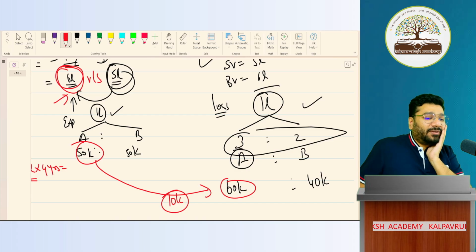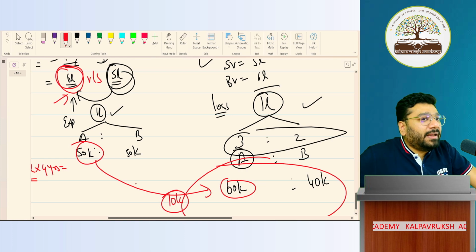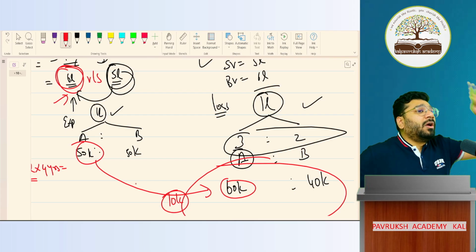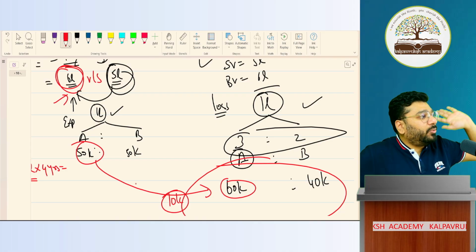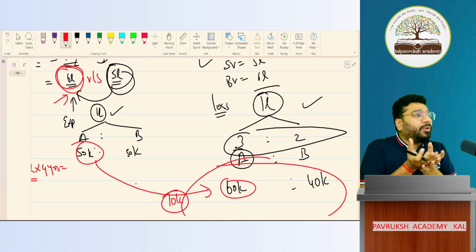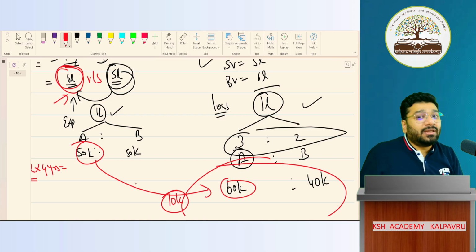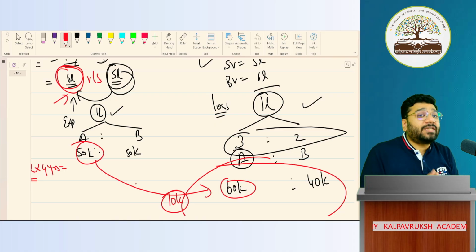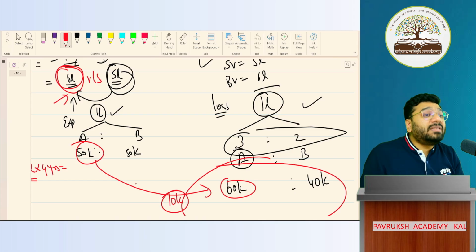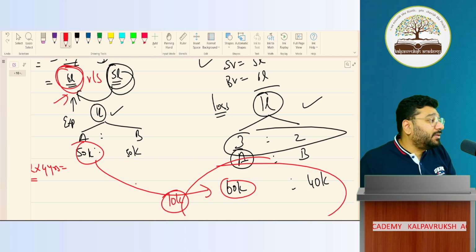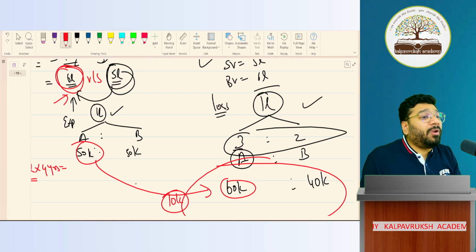Now tell me, in future, when such a problem comes, what are we supposed to do? On the date of reconstitution or before reconstitution, check all the asset values and revalue them. Check all the liabilities and reassess them. By doing that, you will have some gain, some loss. Put all of them together. See whether it is a net gain or net loss. That net gain or net loss should be distributed to the old partners in the old profit sharing ratio. Why? Because this gain resulted during the old period. In the old period, who were the partners? Old partners were the partners. So they should be distributed in what ratio? Old profit sharing ratio. Got it?